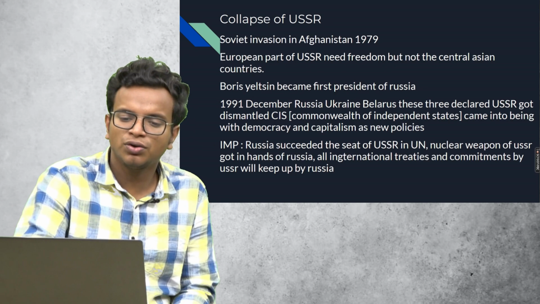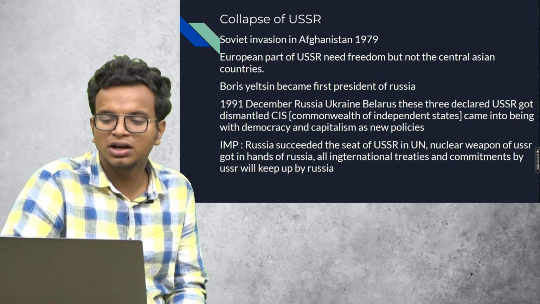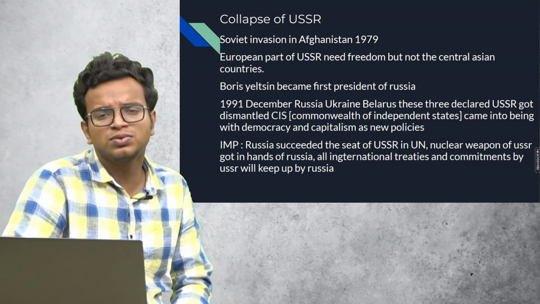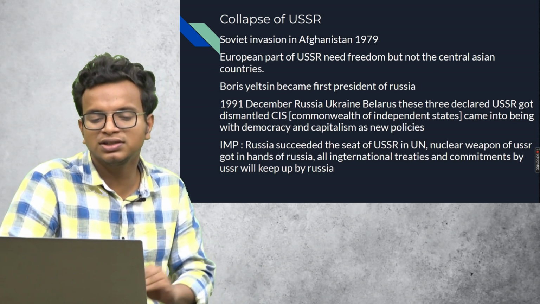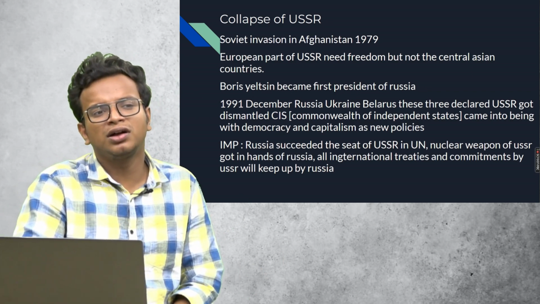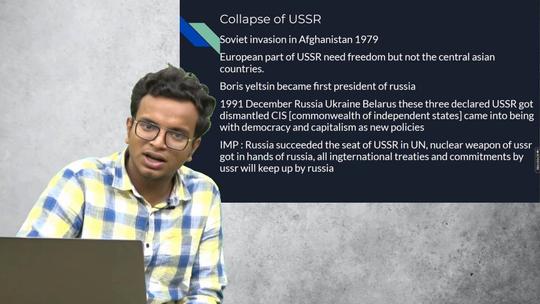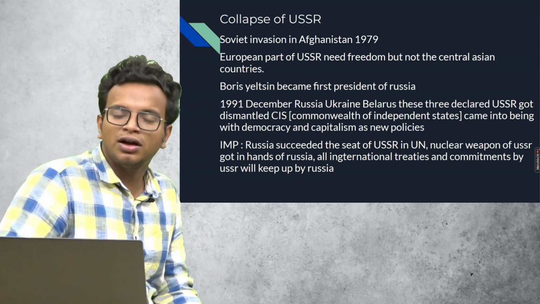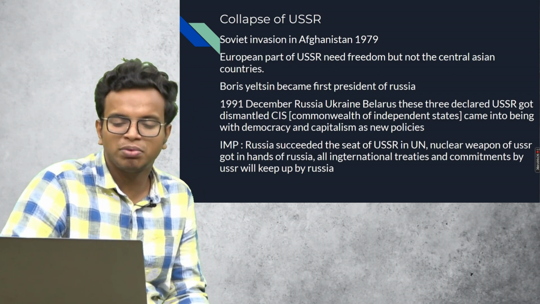In 1979, the Soviets invaded Afghanistan. The European parts of the USSR and the Eastern European nations which were in support of the USSR were demanding freedom. But coming to the Central Asian countries, which were also part of the USSR, they didn't want to secede from the Soviet Socialist Republic. But eventually, with the disintegration, all of these nations became separate independent nations.